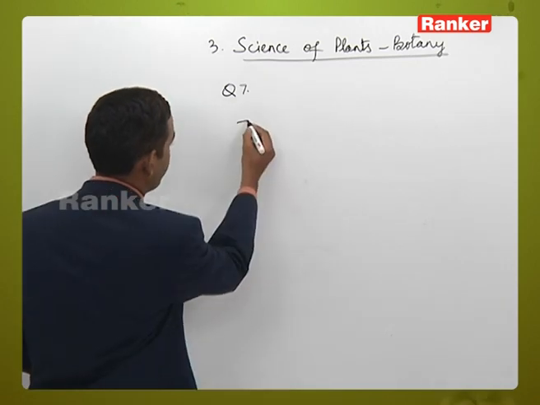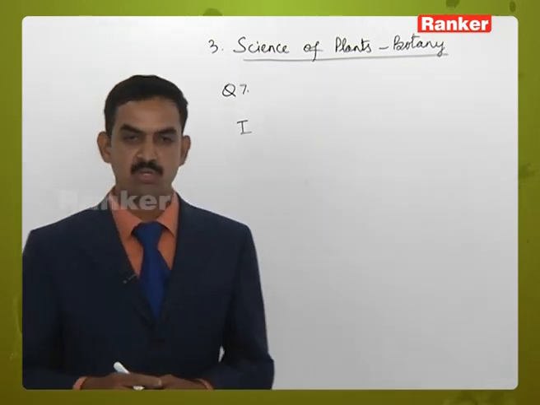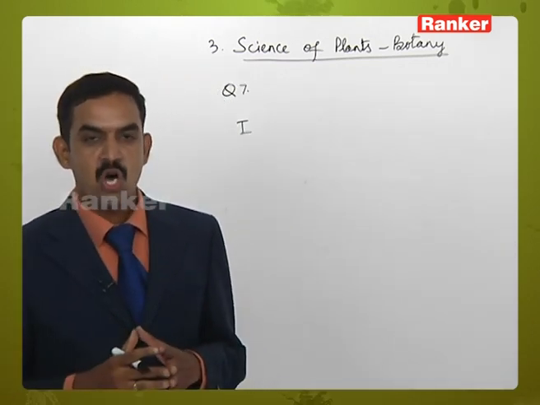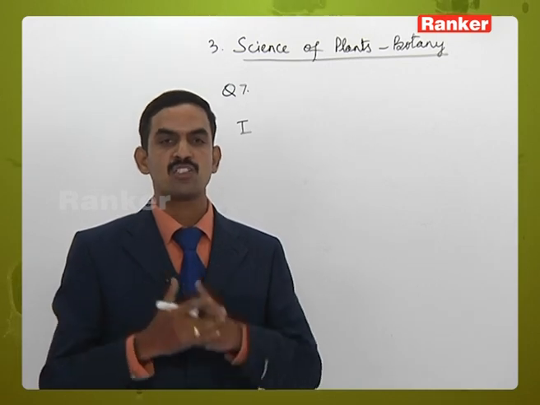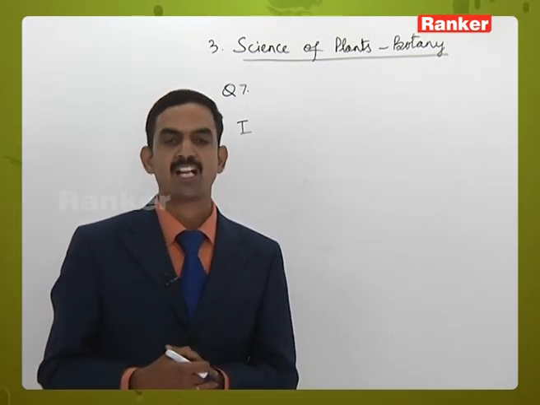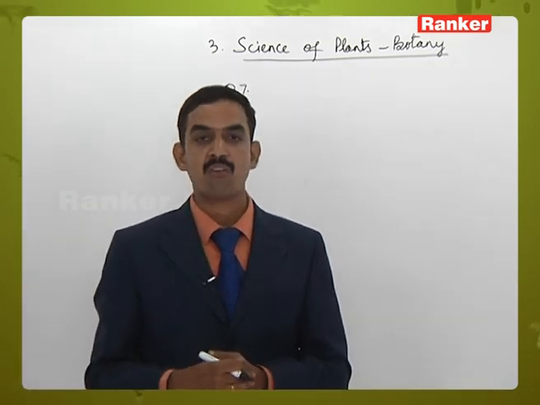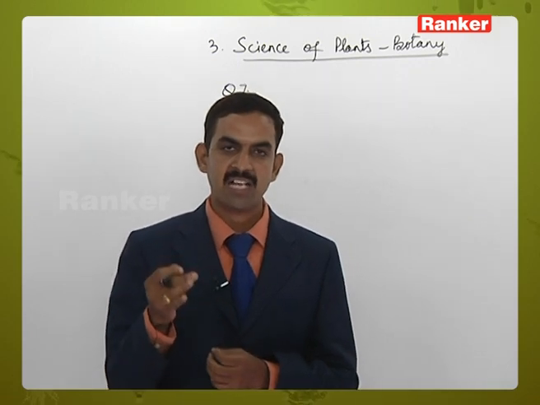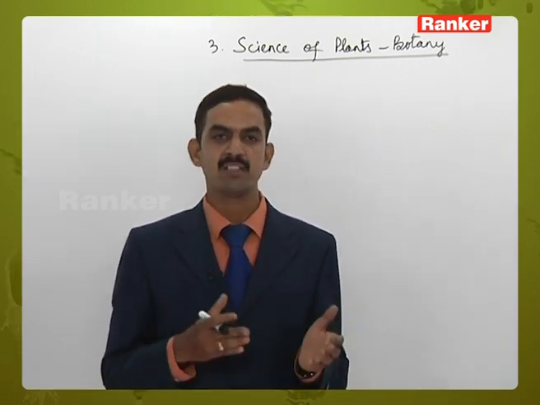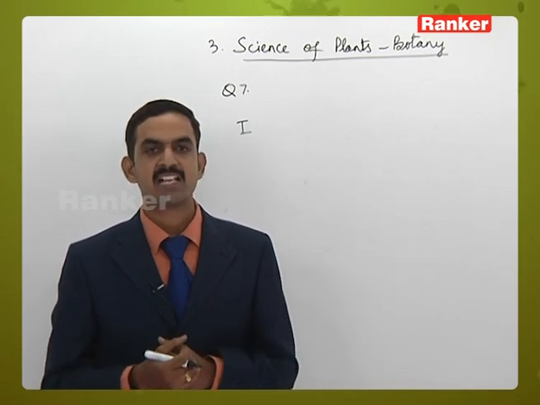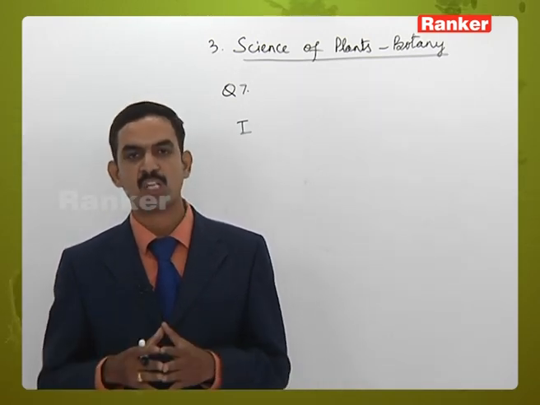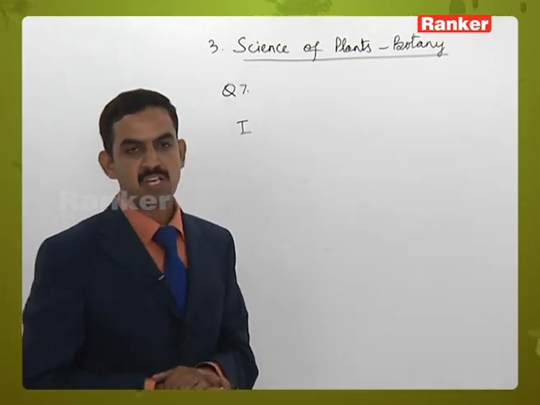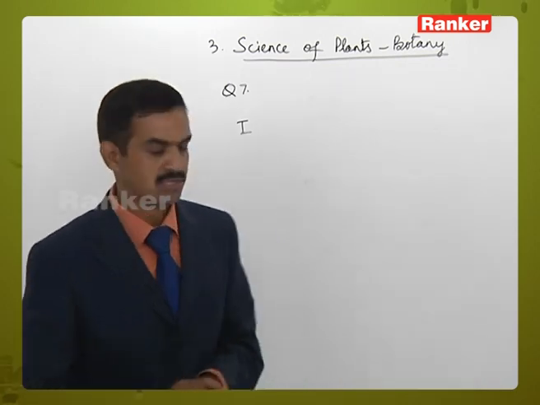Let's come to the first option. Electron microscope, ultrastructure of cell, Knoll and Ruska. Knoll and Ruska are the two scientists who constructed the electron microscope, and the electron microscope is useful for study of ultrastructure of a cell. Ultrastructure means each and every detail of the cell can be studied, including the cell wall, plasma membrane. Each and every cell organelle can be studied by using the electron microscope. So the first one is correct.